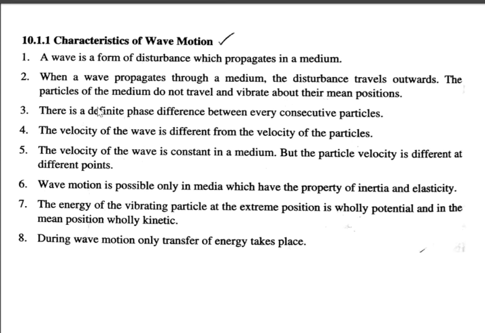Third point, there is a definite phase difference between every consecutive particle. The particles are vibrating, and there is definitely a phase difference between the vibrating particles because the previous particle and the next particle do not have the same number of vibrations. The number of vibrations they complete depends on the propagation of energy through that point. So therefore, phase is different at different points.